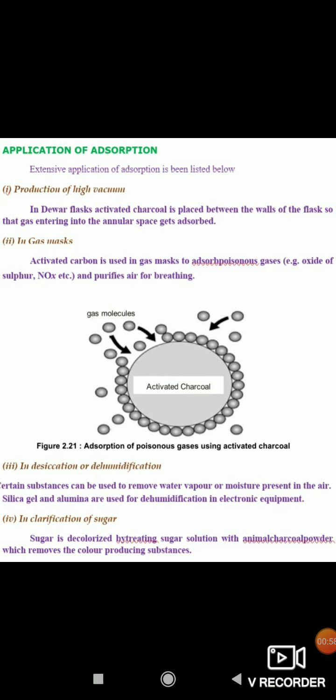The third application is in desiccation or dehumidification. Certain substances can be used to remove water vapor or moisture present in the air, like silica gel and alumina, which are used for dehumidification in electronic equipments.